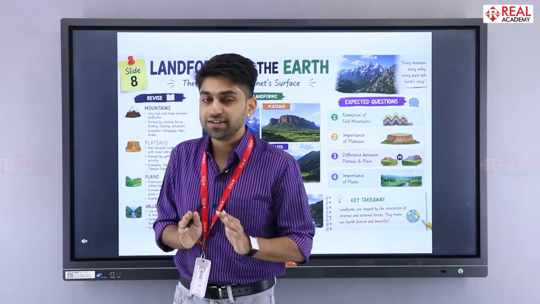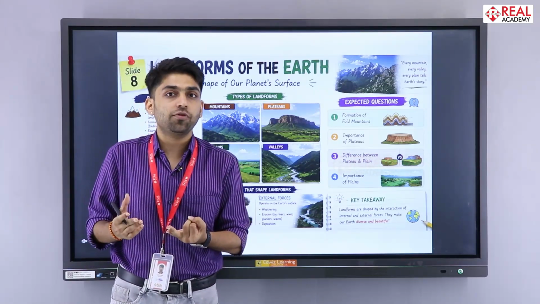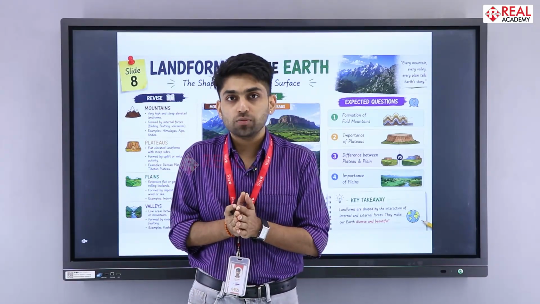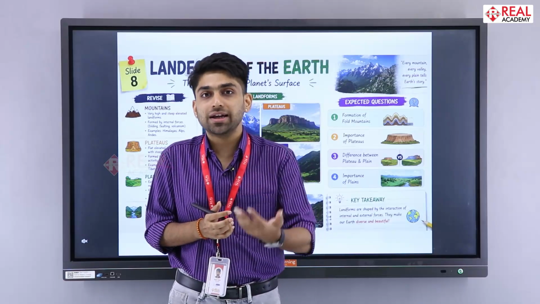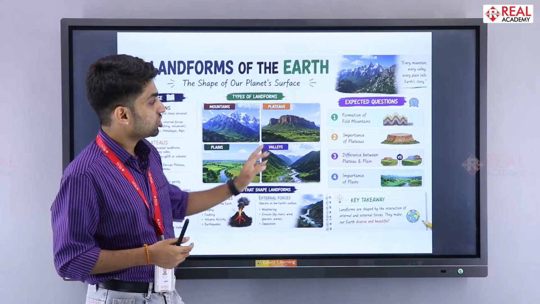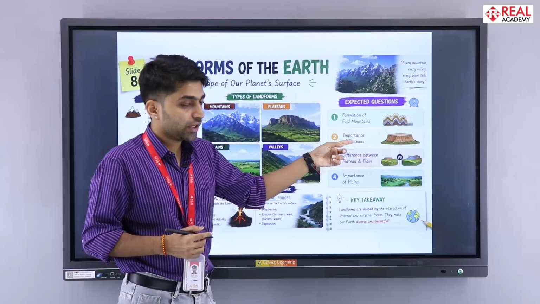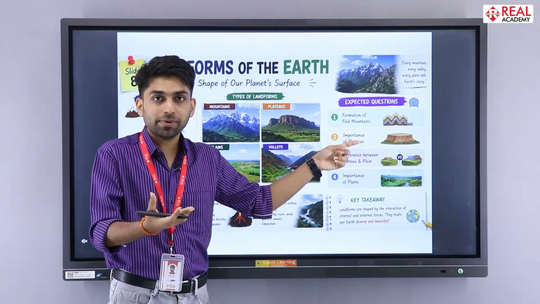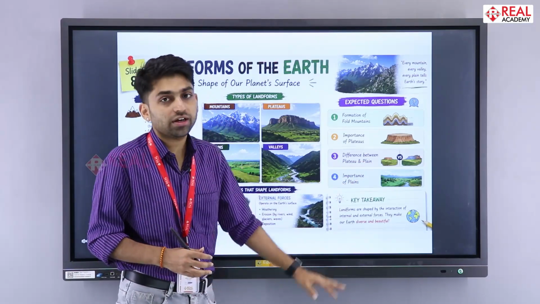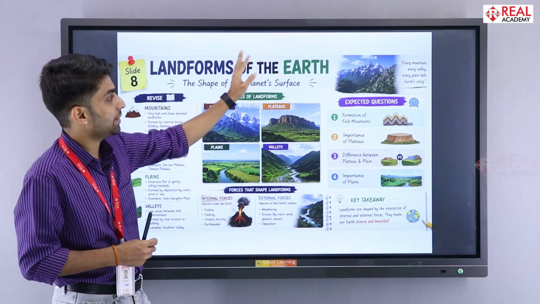When we talk about mountains, remember the kinds of mountains: young fold mountains and block mountains, how they are formed, whether the force used is compression, and what the role of tectonic movements is. You can also give the example of how the Himalayas were formed from the Tethys Sea. The expected questions are the formation of fold mountains, the importance of plateaus from the mineral perspective, the difference between plateau and plain, and the importance of plains, like how they are useful for agriculture and construction work. All these things you need to remember from the chapter on landforms of the Earth.